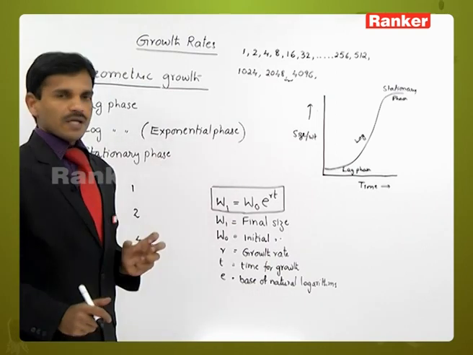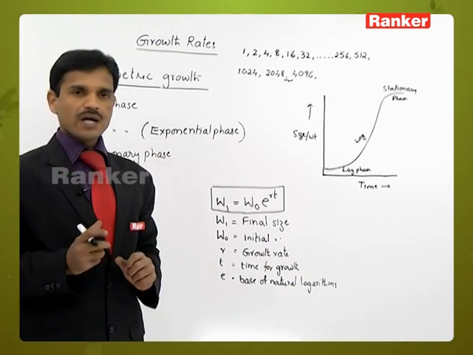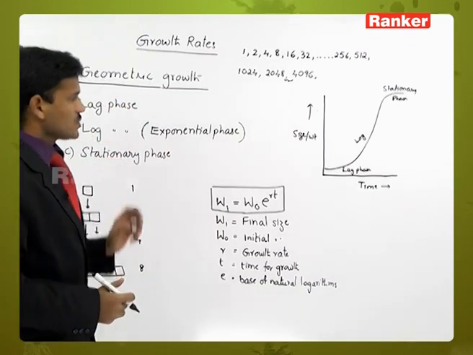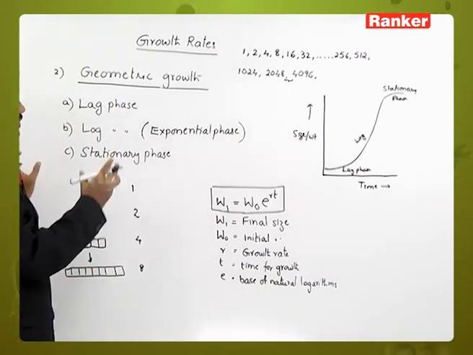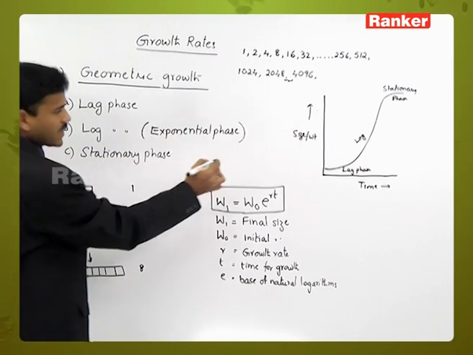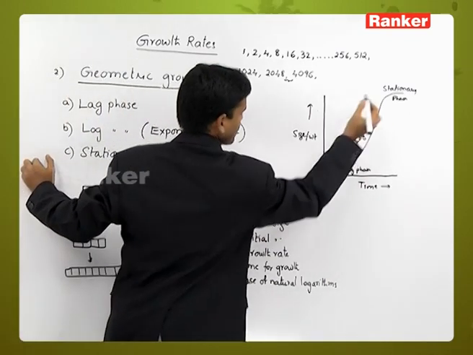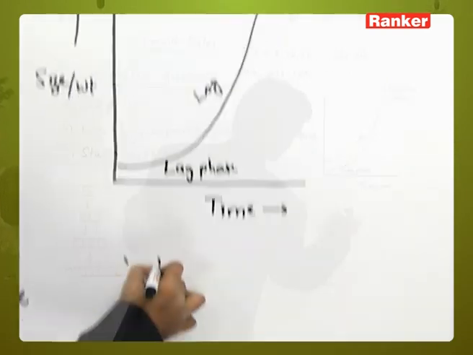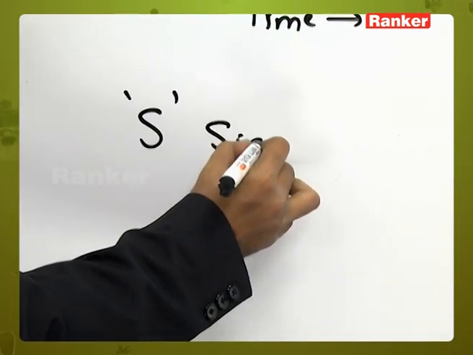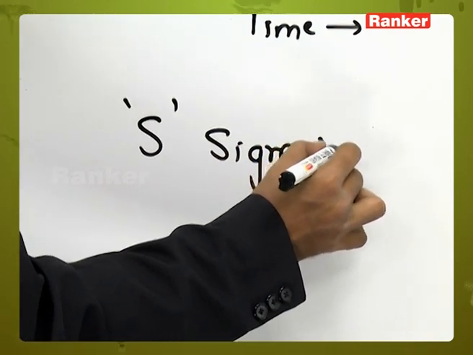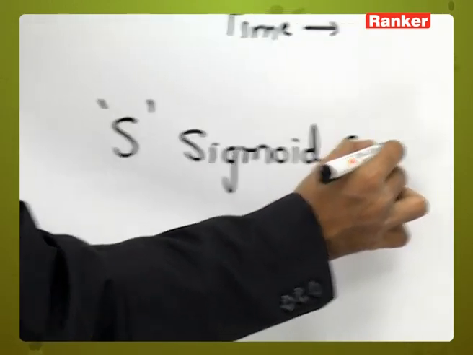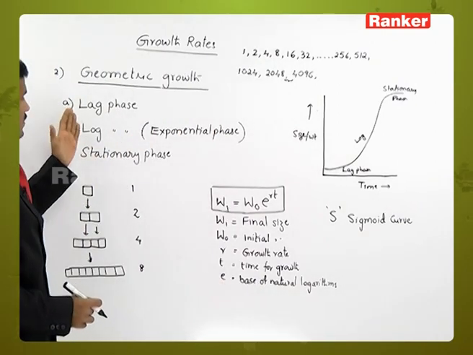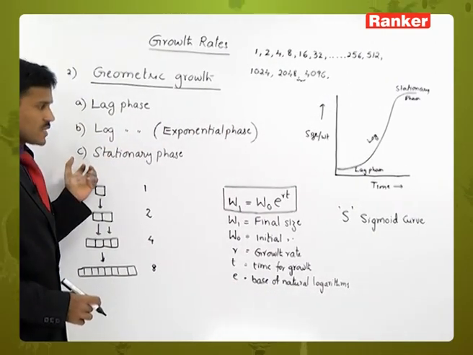So generally in most of the cells, tissues, organs, this type of growth is observed. So when we plot a graph between the time and size, we can get this type of S-shaped curve. This S-shaped curve is called the sigmoid curve. In the sigmoid curve, there are three stages: lag phase, log phase and stationary phase.